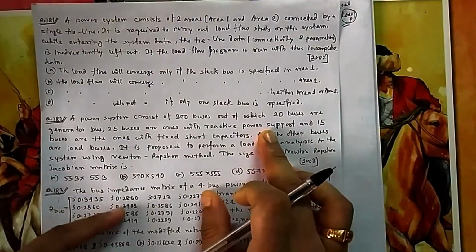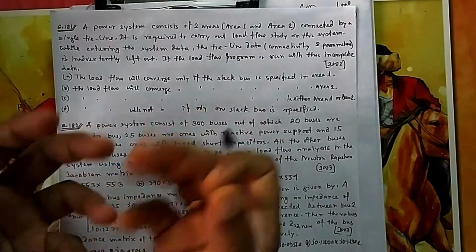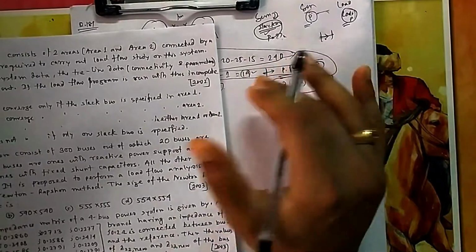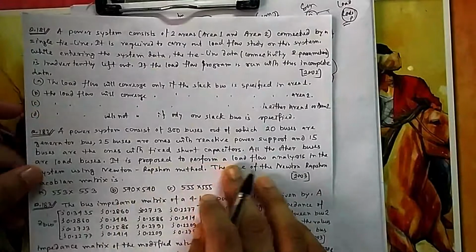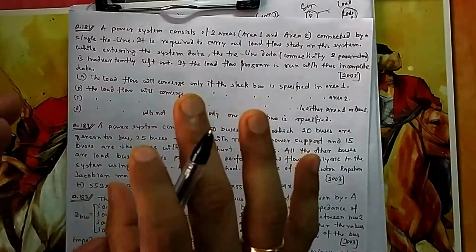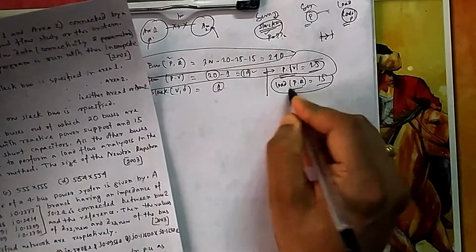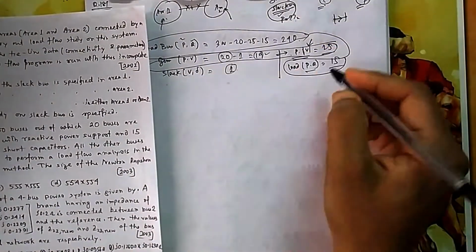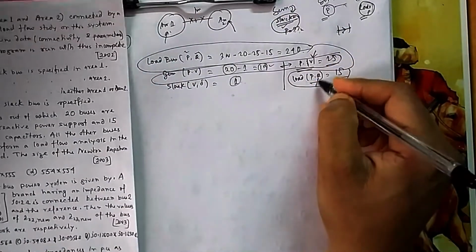With reactive power support, if you are not fixing reactive power but you are connecting something that can take any amount of reactive power required, that means its voltage will be fixed and can be maintained. So it will be a PV bus. And if you have a fixed capacitor or fixed reactive power source, with a fixed amount that you cannot go beyond, this much kVAR it will always supply. That means Q is fixed, so it will be a PQ bus. If V is fixed, then it should be a PV bus. If Q is fixed, then it should be a PQ bus, because we don't have any other buses where V is fixed or Q is fixed.